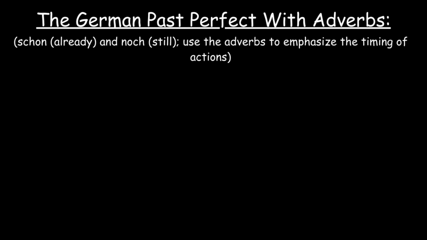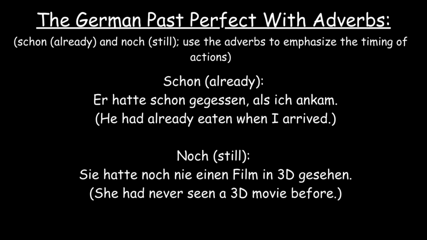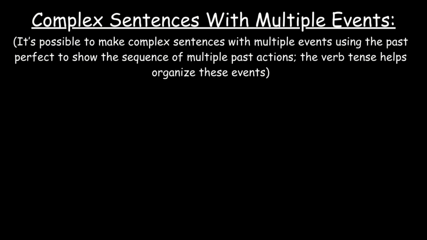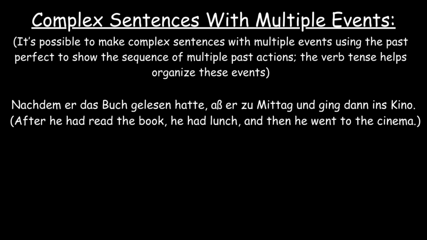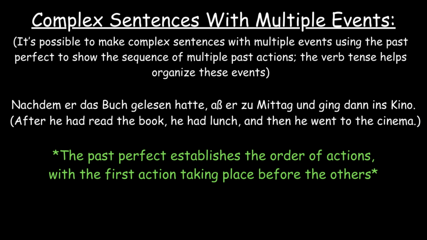The past perfect is also common with schon and noch. We can use the adverbs to emphasize the timing of actions, like, Ich hatte schon gegessen, als du ankamst. Sie hatte noch nie einen Film in 3D gesehen. It's also possible to make complex sentences with multiple events using the past perfect to show the sequence of multiple past actions. The verb tense helps organize these events, like saying, Nachdem ich das Buch gelesen hatte, aß ich zu Mittag und ging dann ins Kino. In the sentence, the past perfect establishes the order of actions, with the first action taking place before the others.